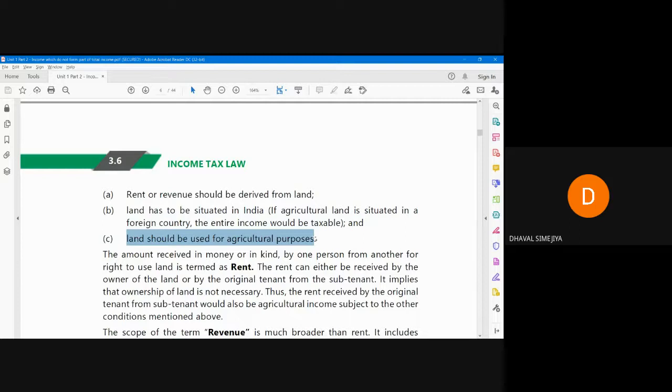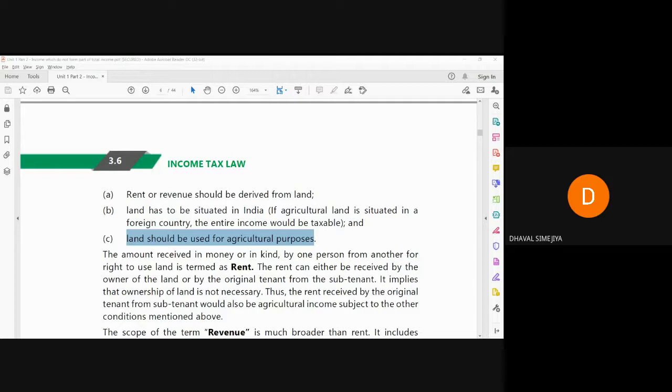So there is one movie being shot. I think you have seen the movie DDLJ, Dilwale Dulhania Le Jayenge, in which you have seen the agricultural land.